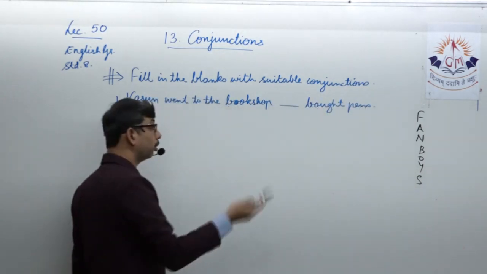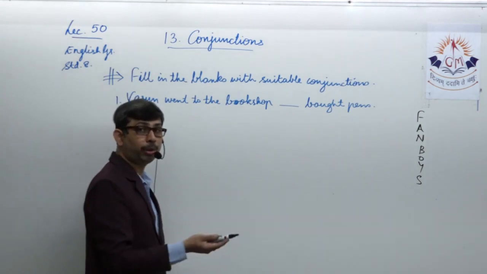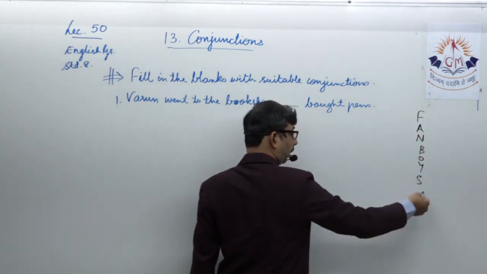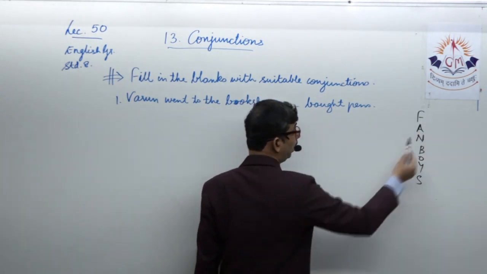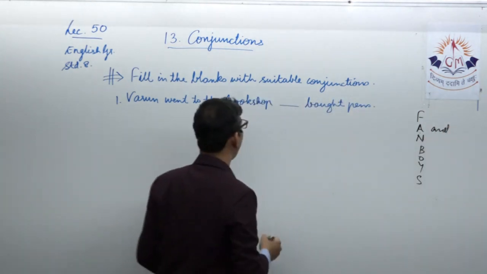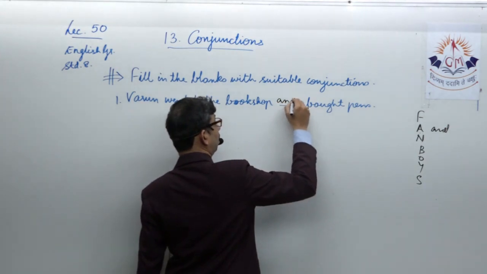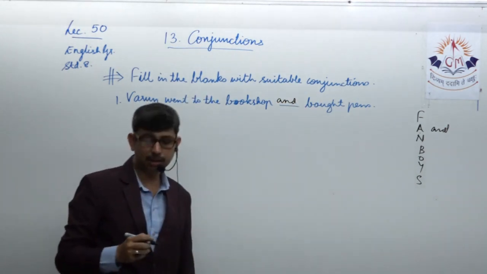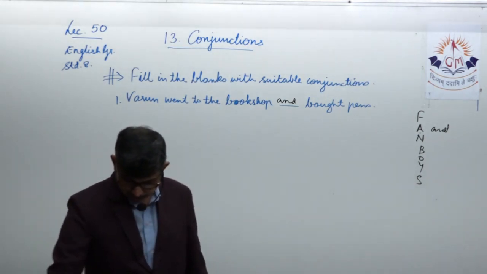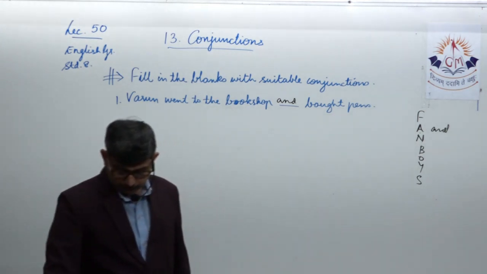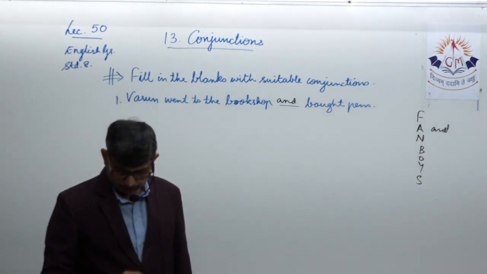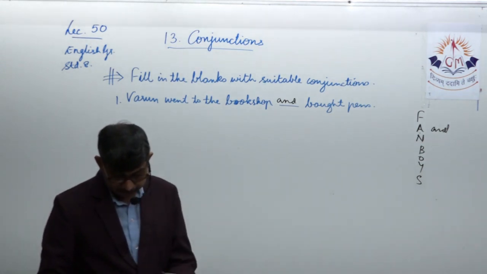So Varun is going to the bookshop and he's doing yet another action over there, that is buying the pens. So out of the 7 coordinating conjunctions, the most suitable one would be the word and. So, and bought pens. We will write down the conjunction and in order to satisfy the requirement of that sentence. Quickly we'll get on to the other sentences based on the coordinating conjunctions. So be very careful when you insert a coordinating conjunction. Pay proper attention to the sentences that you read and write.